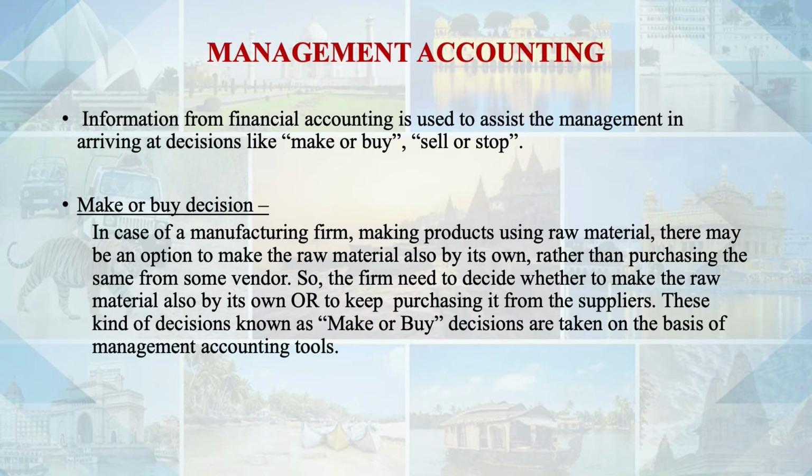Means if the organization is making some product and it is using some raw material. Now there is an option also that why not to make the raw material also rather than purchasing it from the suppliers. So how to take this decision, whether we need to keep purchasing the raw material from suppliers and then keep using it to make the final product, or is it better for the organization or for the business to prepare the raw material also by their own? So this is the decision that need to be taken. That is the make or buy decision.